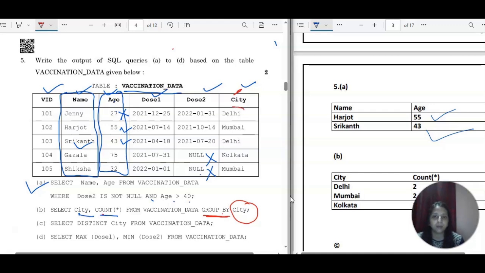So we are starting from Delhi. Please check it. Delhi is coming one time here and here, so Delhi is coming 2 times. The city name is Delhi here, right? And it is coming 2 times. Then the second one is Mumbai, and Mumbai is also coming twice.